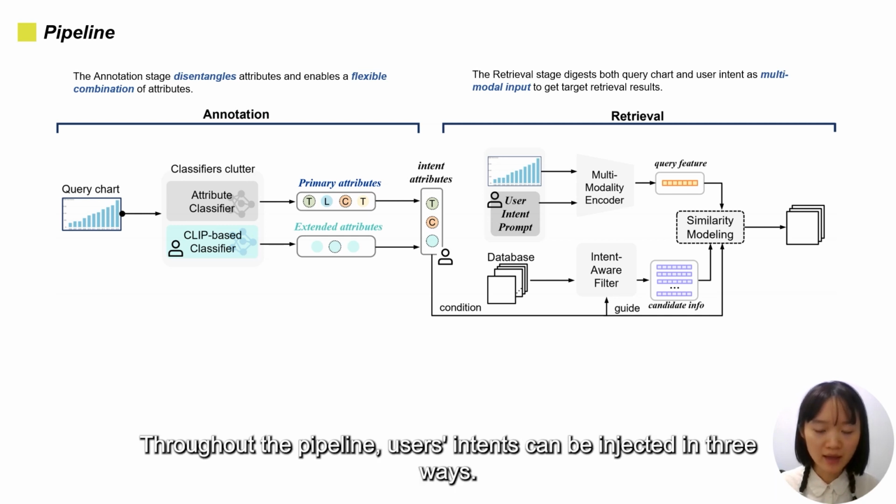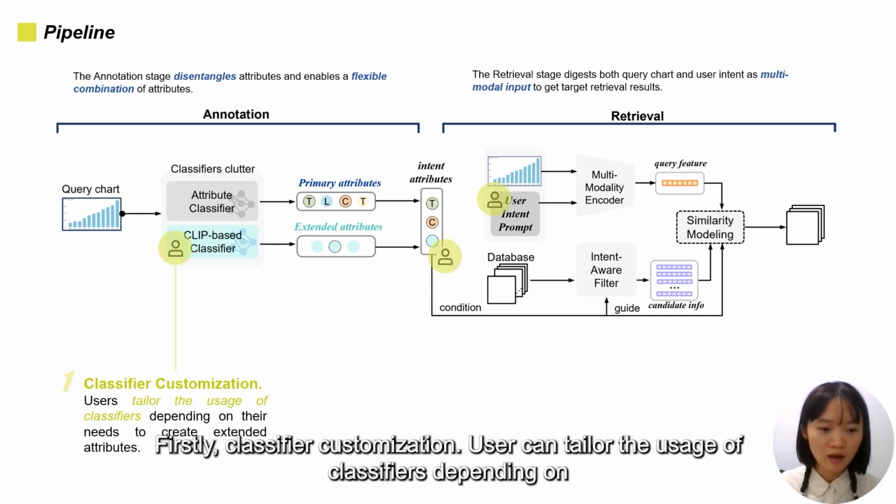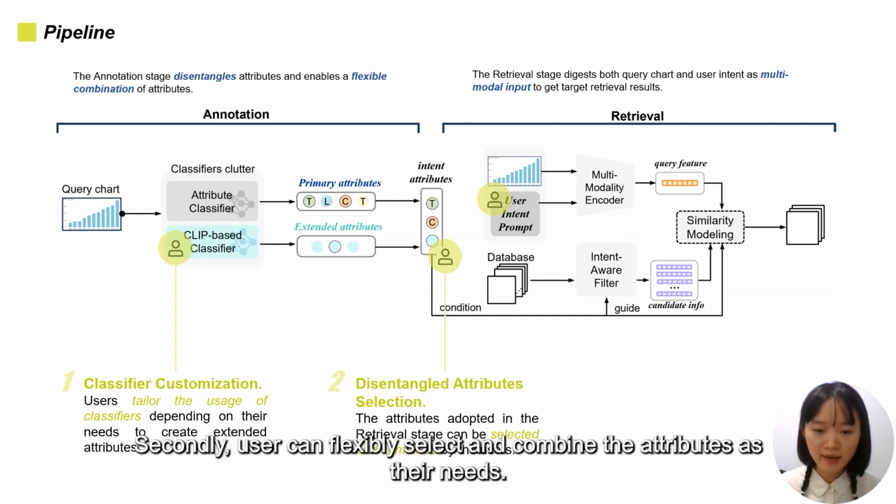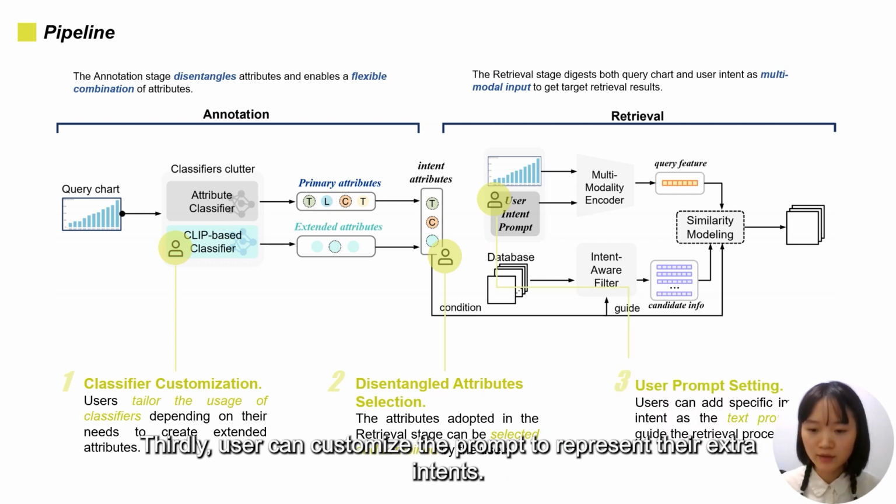Throughout the pipeline, users' intents can be injected in three ways. Firstly, classifier customization. Users can tailor the usage of classifiers depending on their needs. Secondly, users can flexibly select and combine the attributes as they need. Thirdly, users can customize the prompt to represent their actual intent.